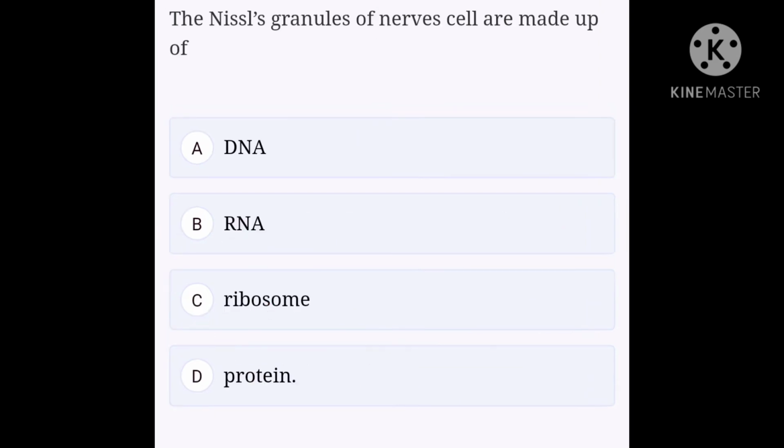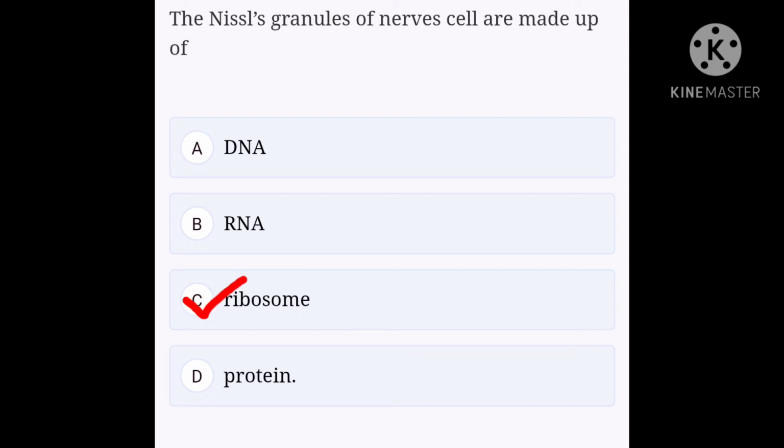Okay, next question. The Nissl's granules of nerve cells are made up of option A, DNA, option B, RNA, option C, ribosome, option D, protein. A Nissl granule is a large granular body found in the neurons. These granules are rough endoplasmic reticulum with rosettes of free ribosomes and are the site of protein synthesis. Hence, the correct option is C, ribosome.